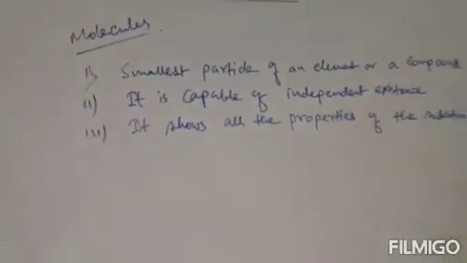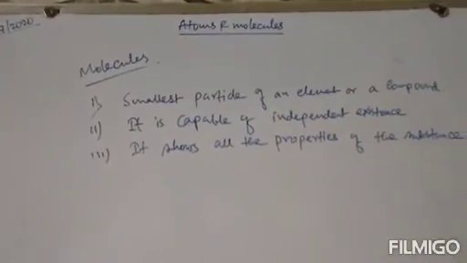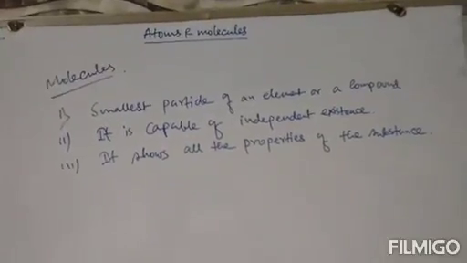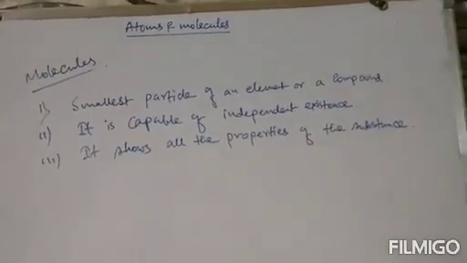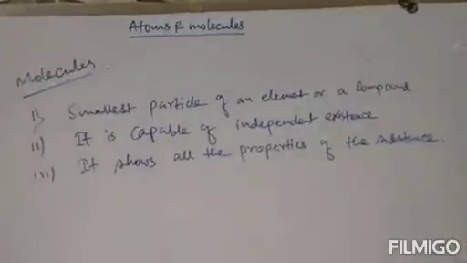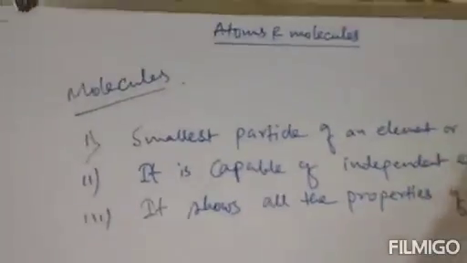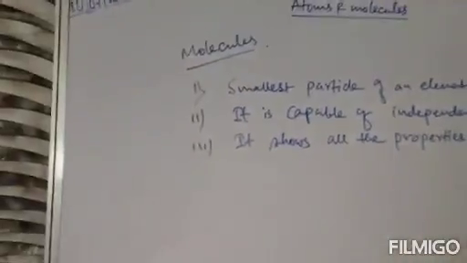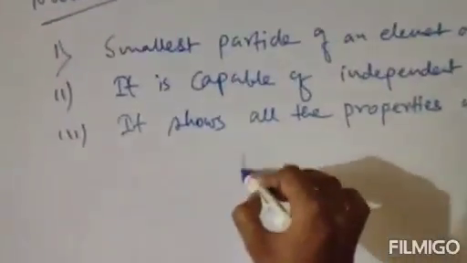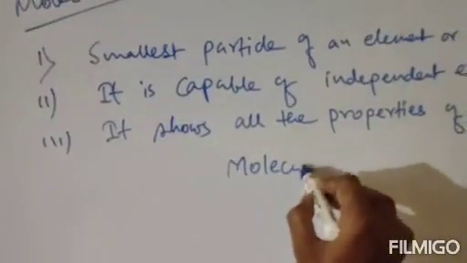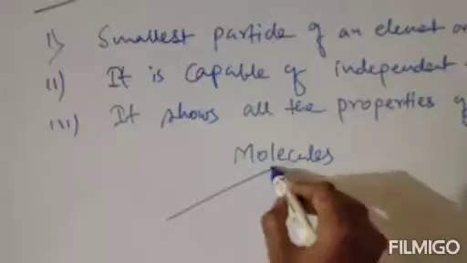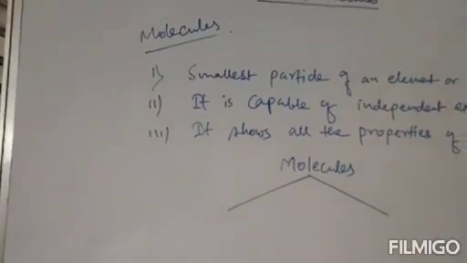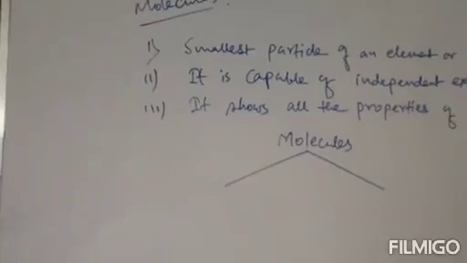Clear? So three things we get to know about molecules: it is the smallest particle of an element or compound, it is capable of independent existence, and number three, it shows all the properties of the substance. Clear? Now these molecules can be divided into two categories. One is molecules of elements and number two is molecules of compounds.